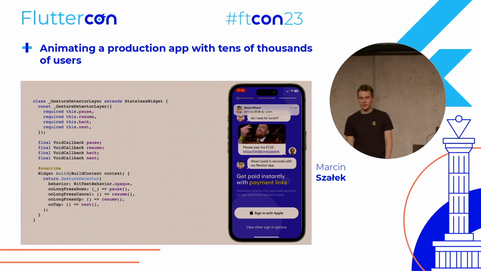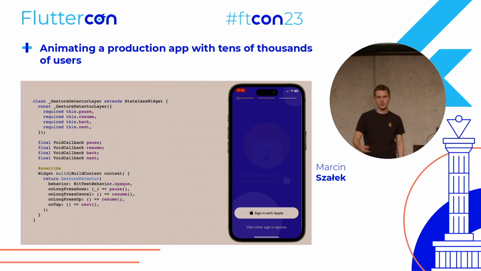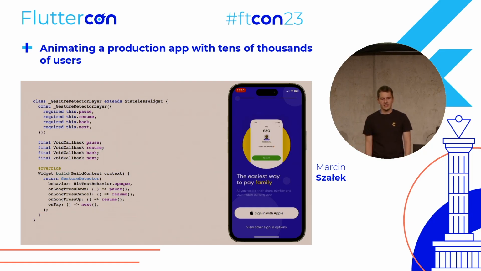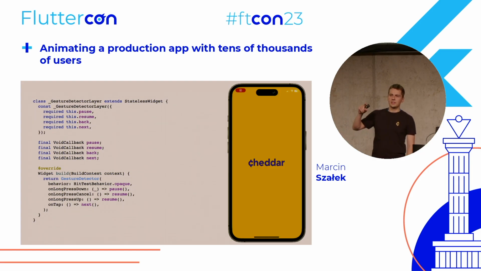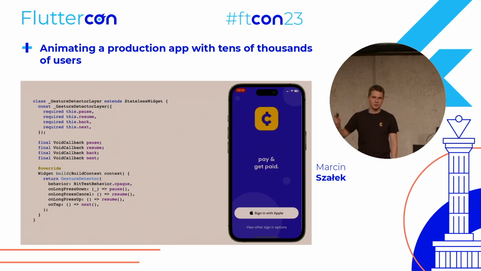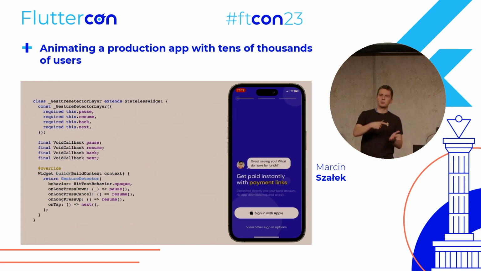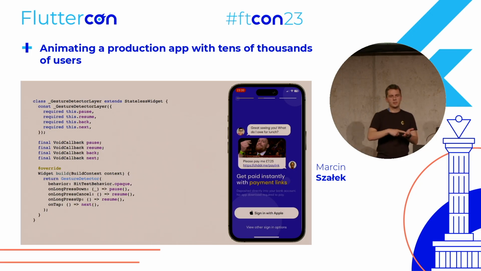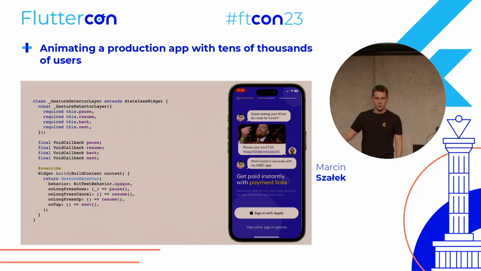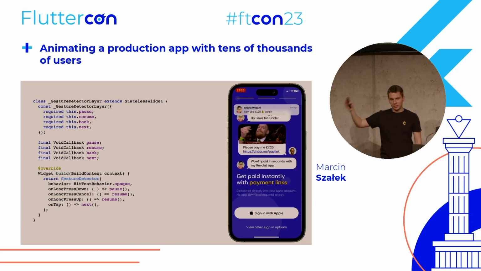This gesture detector layer is a simple gesture detector widget that has a hit test behavior of opaque, meaning that when the user clicks on the empty space of the screen, it will also work. And then we just pass the parameters: on long press down, we want the animation to pause. When the user removes the finger, it will resume, and on tap, it will go to the next page.